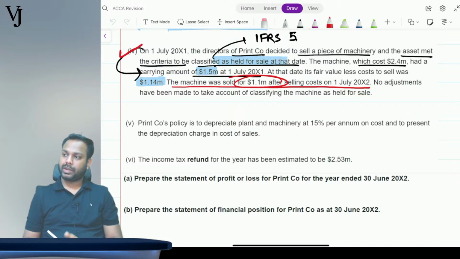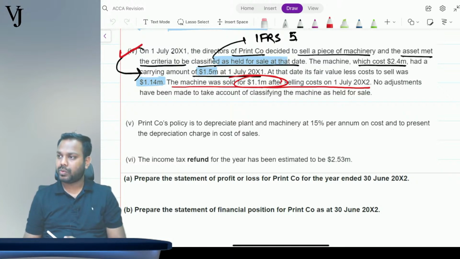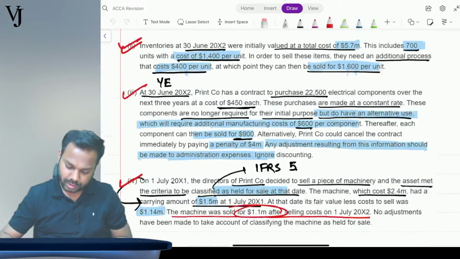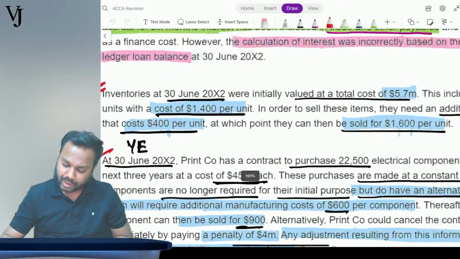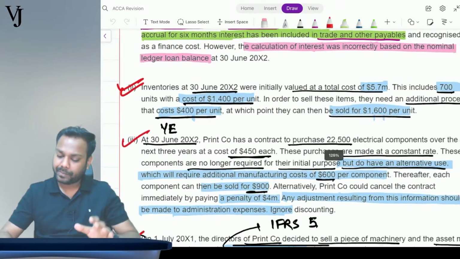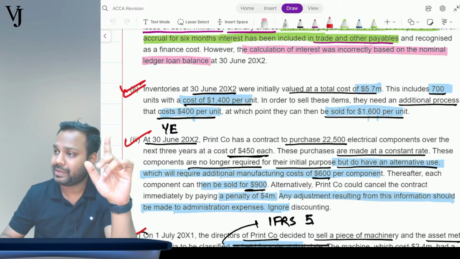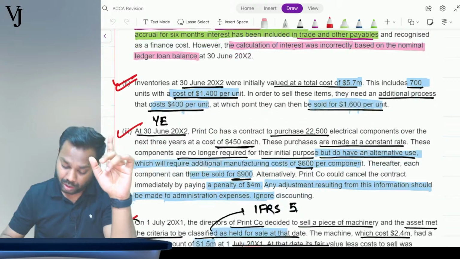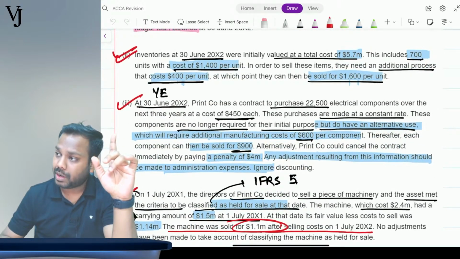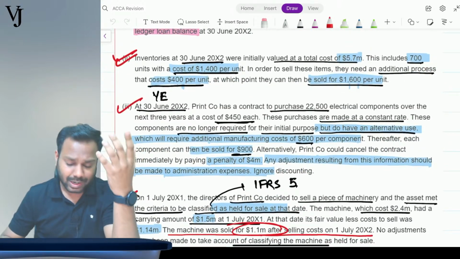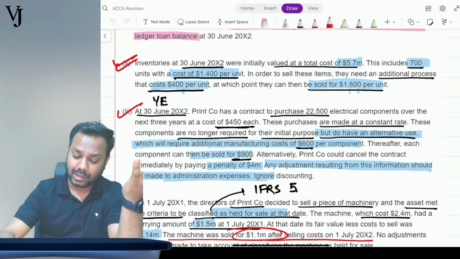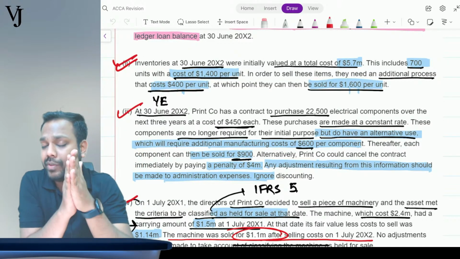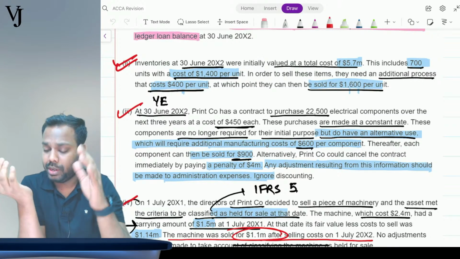Sir, in the second adjustment, I am asking how to know what provision we have to make. Guys, please understand, Muskan, that we have to value the inventory at the lower of cost or NRV, right?